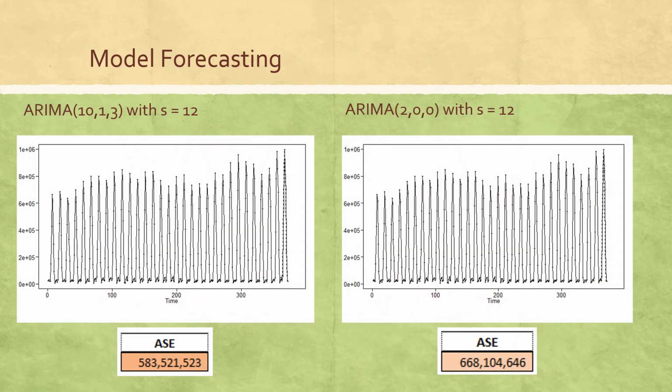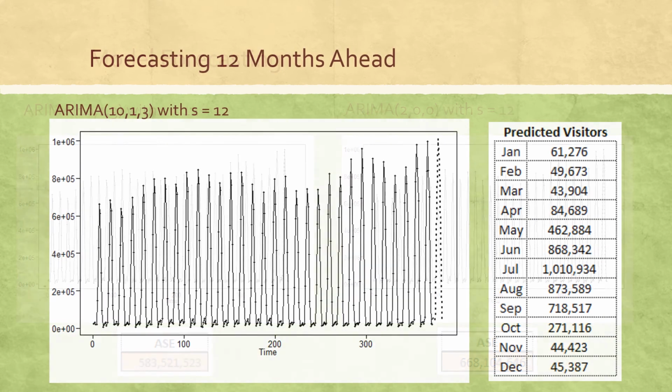Based on the forecast, the model with the seasonal behavior and trend removed performed better from an ASE perspective. Based on all these factors, this model was selected to predict park visitors for the coming year. Shown here are the predictions of visitors to the park, which appears to be logical in that there are more visitors beginning in the spring and peaking during the months when school is not in session, and then dropping off after the fall.